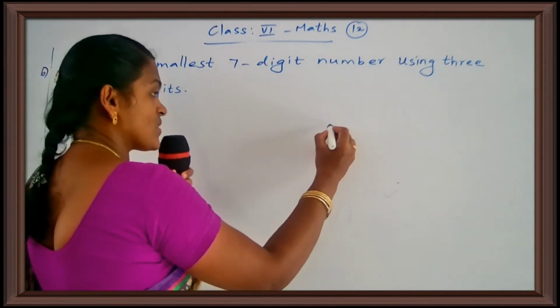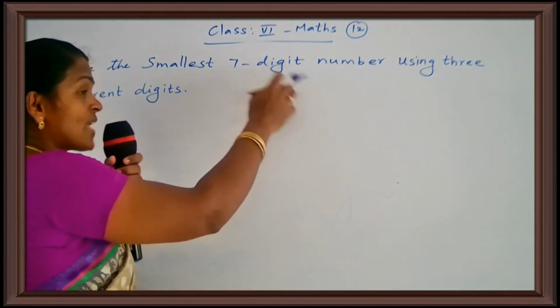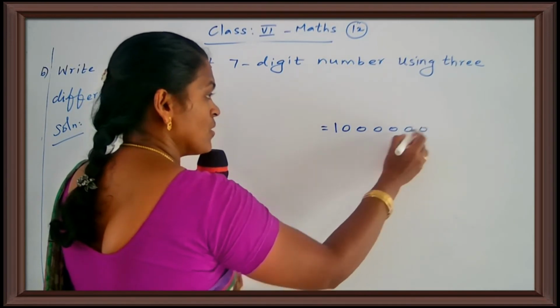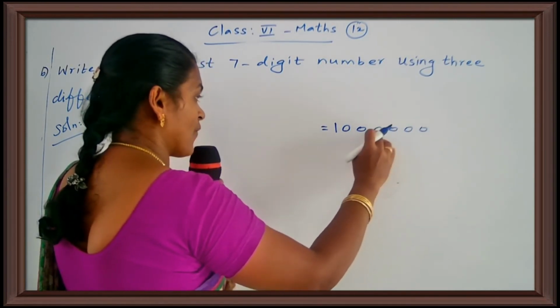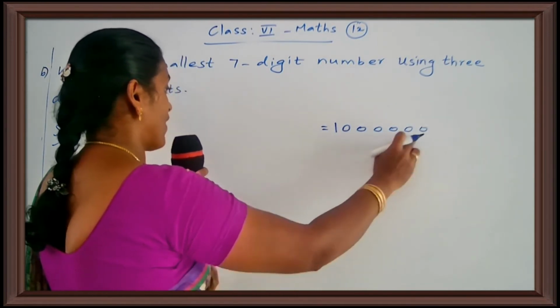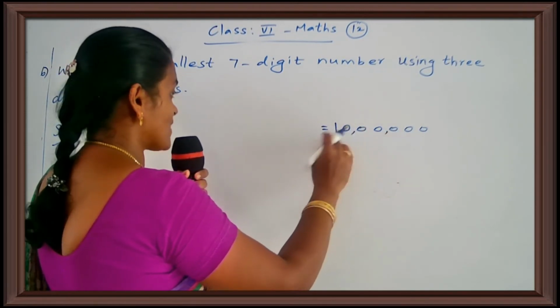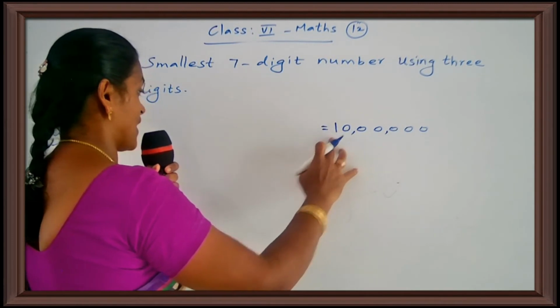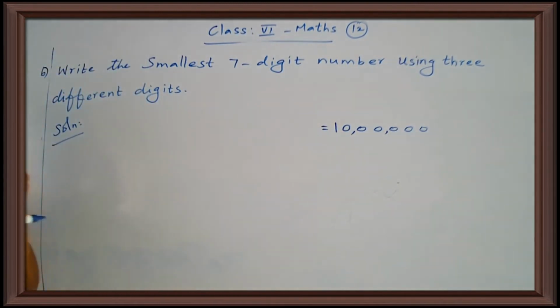Smallest 7-digit number. So, smallest mean start from 1. Okay. Then remaining digits are 0. So, 1, 2, 3, 4, 5, 6, 7. 7 digit. So, your answer is 10 lakh. Yes. 1, 10, 100, 1000, 10,000, lakh, 10 lakh. So, your number is 10 lakh. The smallest 7-digit number is 10 lakh.